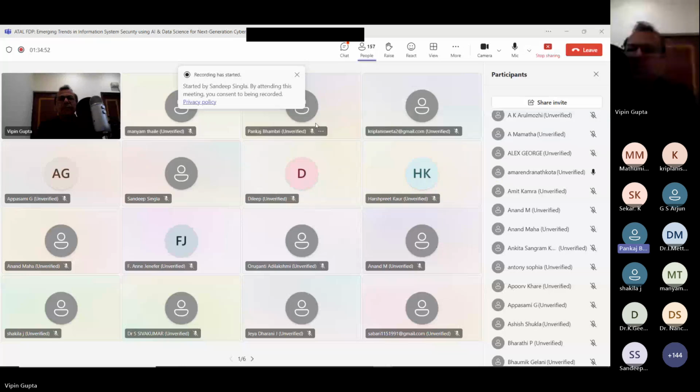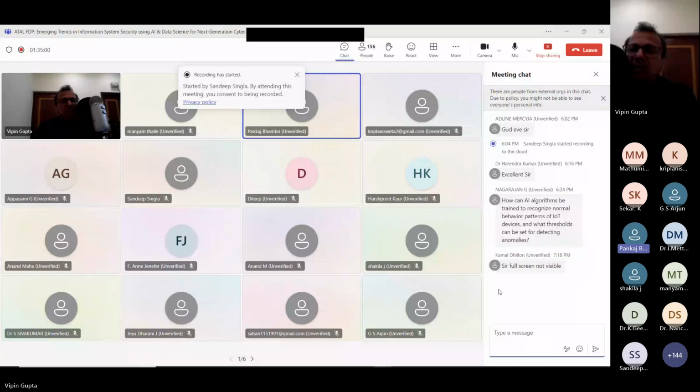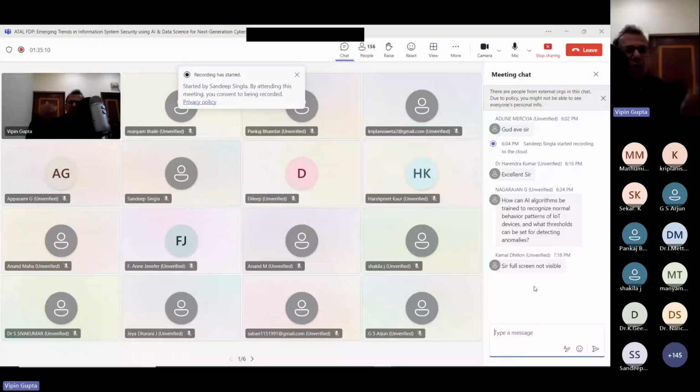Sir, one question in the chat window is: how can an AI algorithm be trained to recognize normal behavior patterns of IoT devices, and which threshold can be set for detecting anomalies? Again, for that, certain training data sets are available. We can use that. Or we can check the pattern using unsupervised methods on whatever data we are getting from the devices. In SageMaker, certain inbuilt models are there. We can apply those models for checking these things.